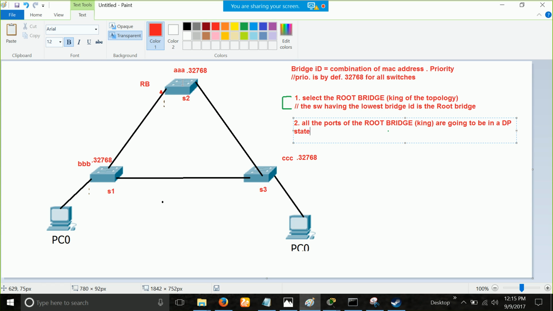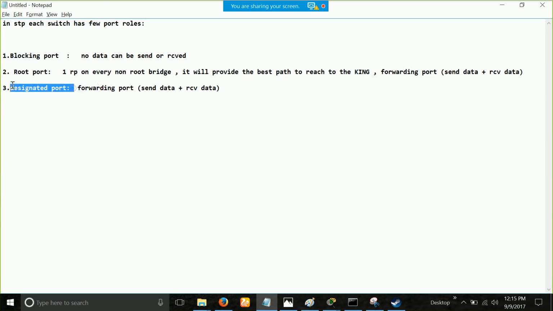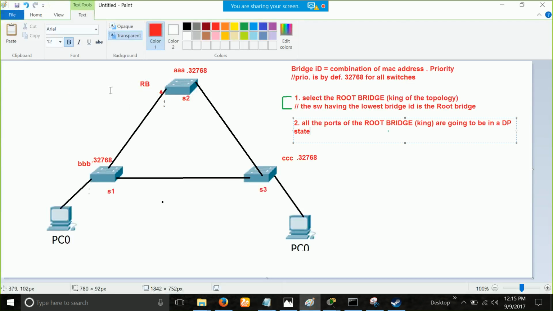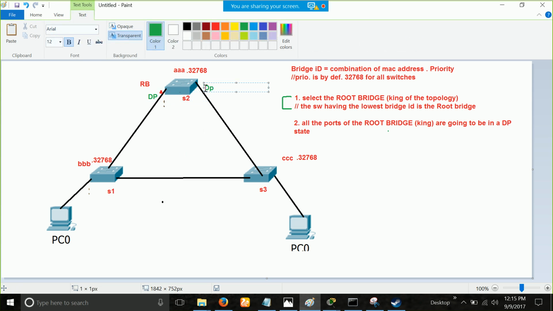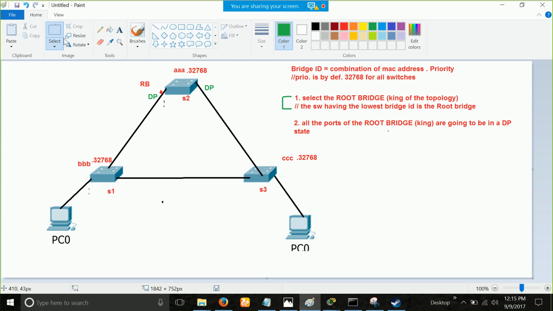No, right? Because it is the king itself. That's why, what is the remaining port? DP, designated port, right? So all the ports of a root bridge are going to be in the DP state. Simple as that. So these two were literally the most basic points of your spanning tree algorithm. And the real one, the interesting one, will start from the third.